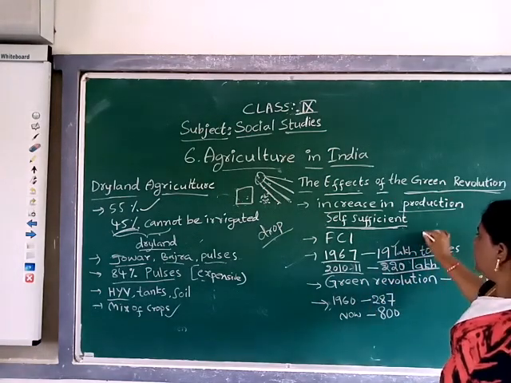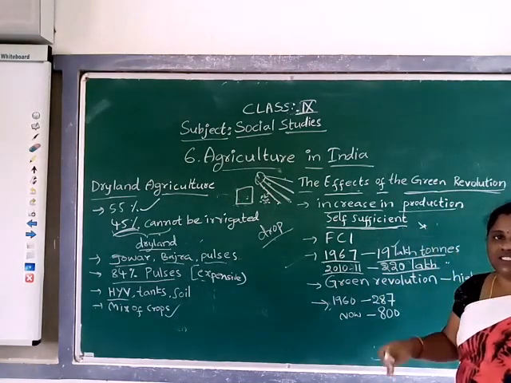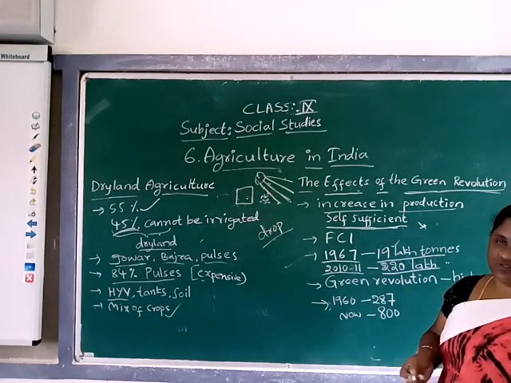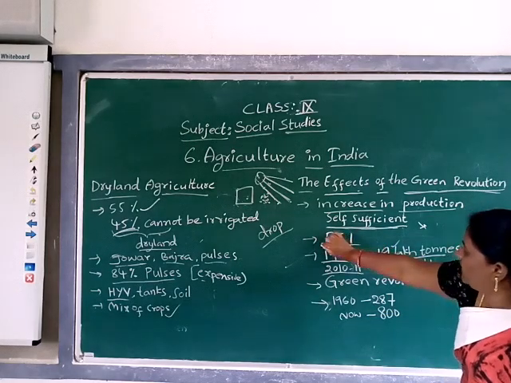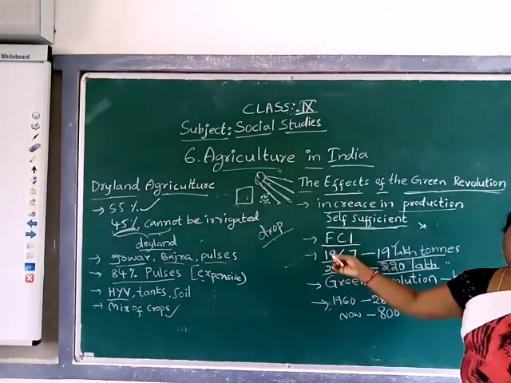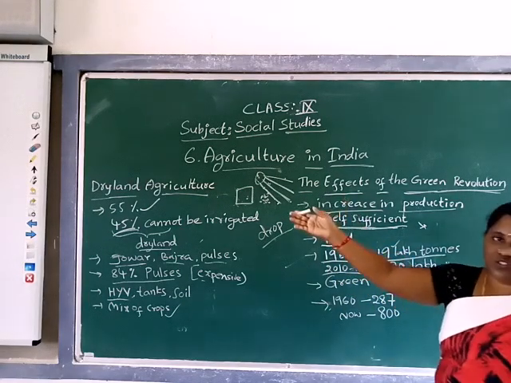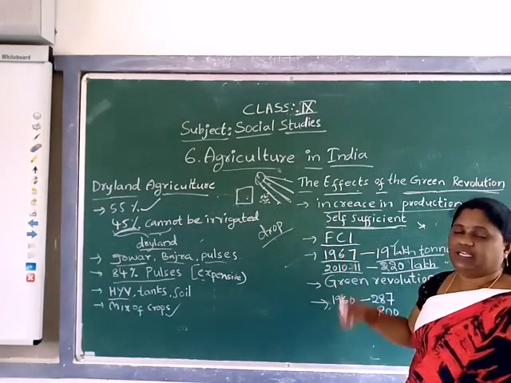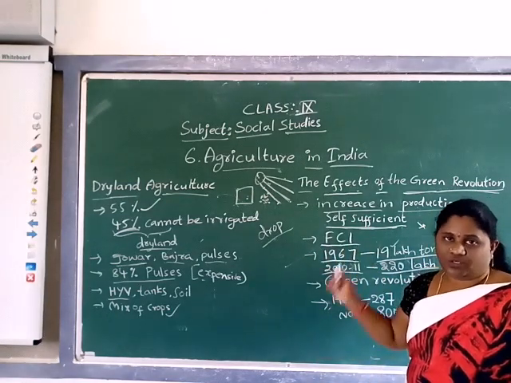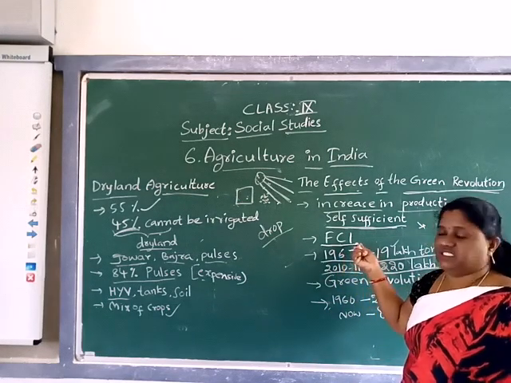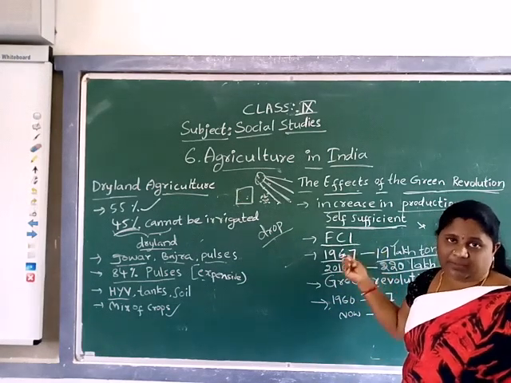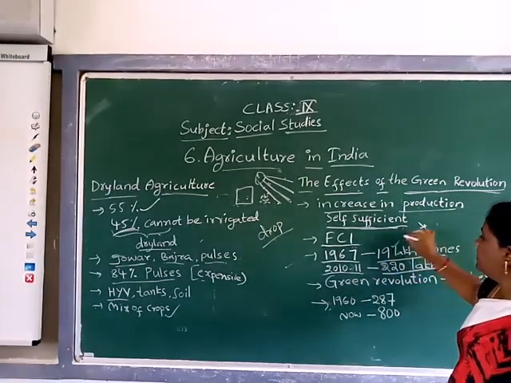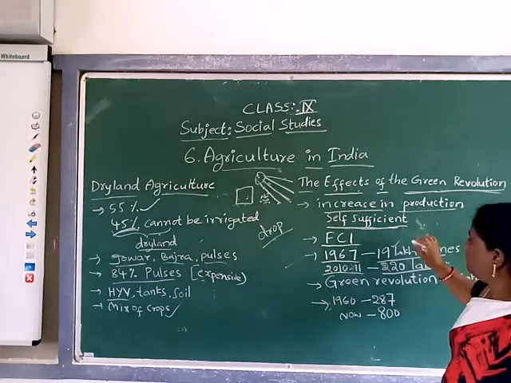The excess food they keep in storage areas. The government storage for food grains is the FCI, which is very close to our school. Food Corporation of India. This organization is formed by the government, and it stores the excess production of the farmers.